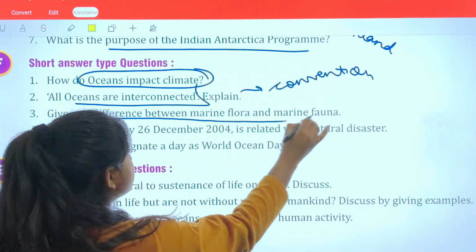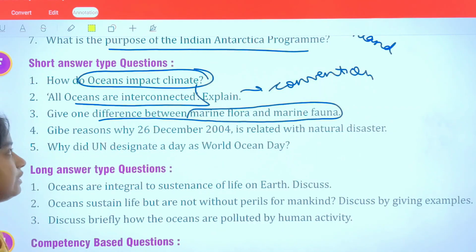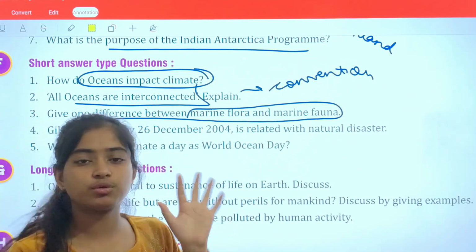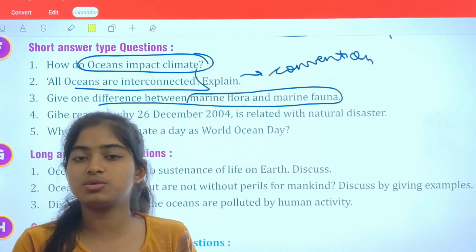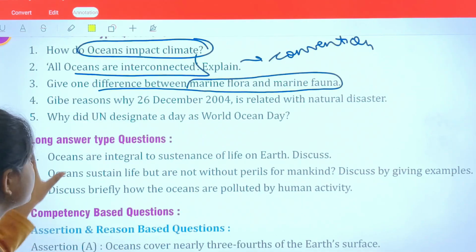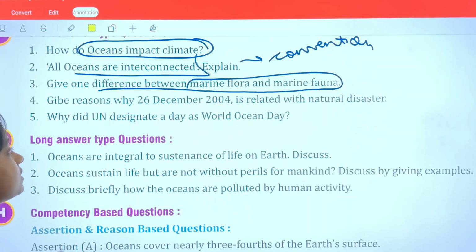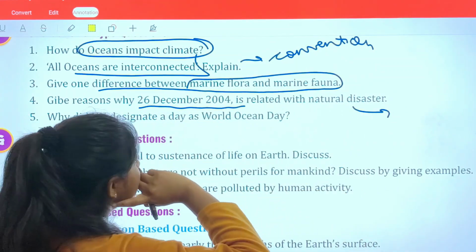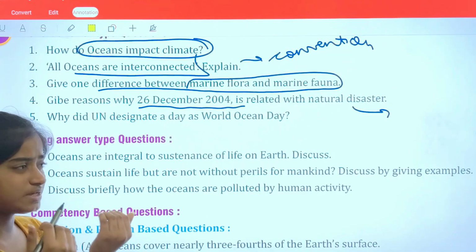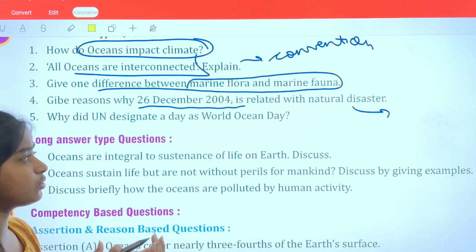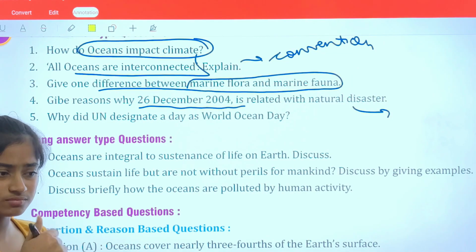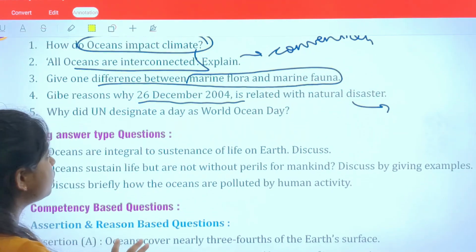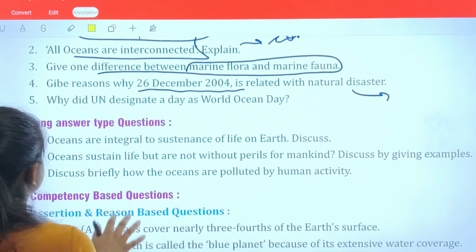What is the difference between marine flora and marine fauna? This is absolutely simple. Marine flora is plant life and marine fauna is animal life. So you can distinguish both the terms on the basis of it. Give reason why this is related to natural disaster: because a disaster was triggered on this day, which affected the Indian Ocean, around the countries like India, Sri Lanka, Indonesia. So this day is considered to be a tsunami day.